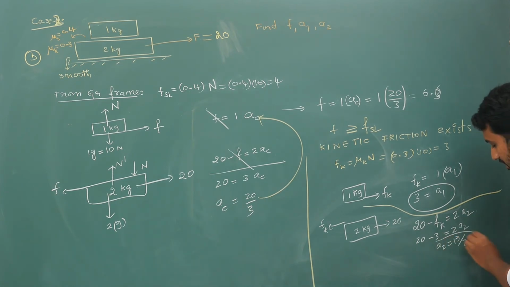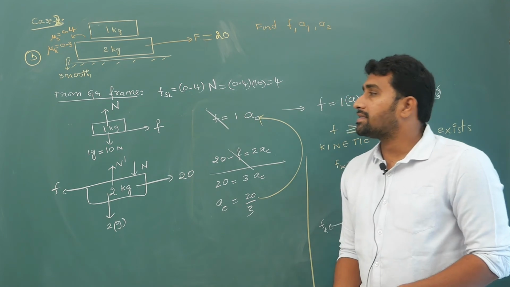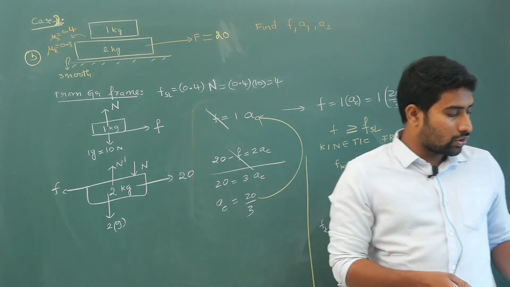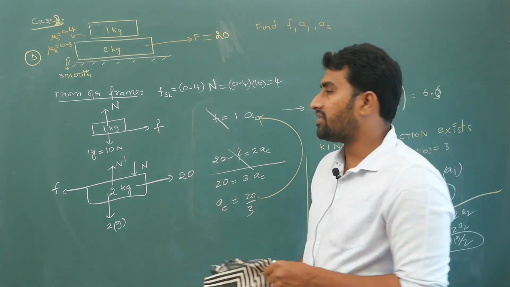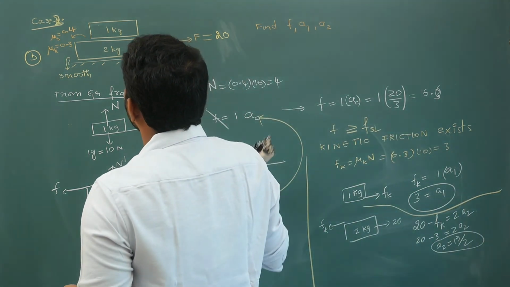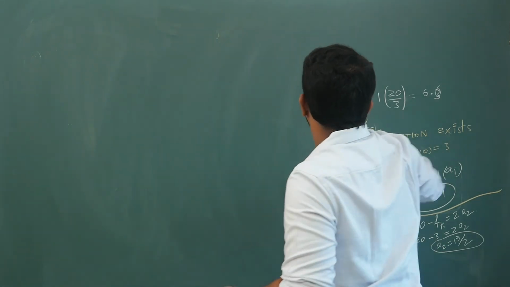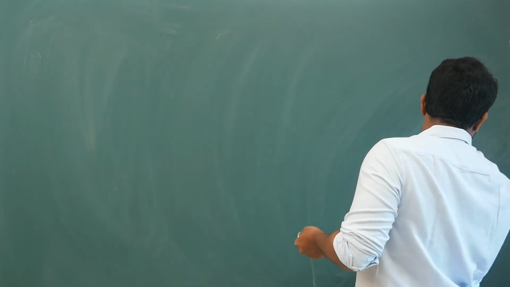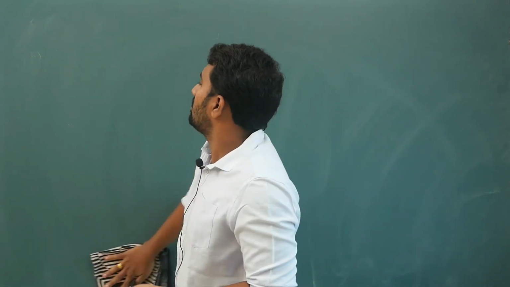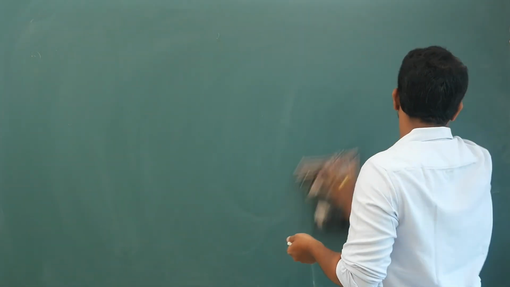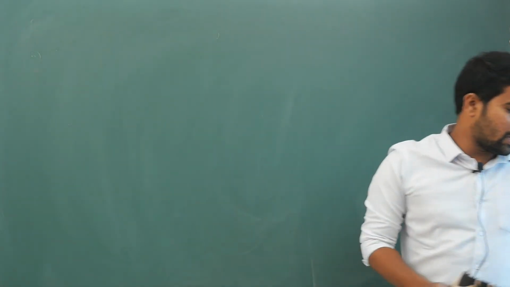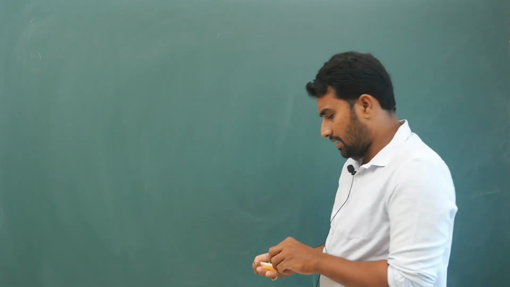So we got the acceleration of the first one, the second one, the kinetic friction. Everything is given. So like this you are supposed to calculate all the values. Right. Next, now let us go to the third case. I will give you different examples. Case 2 is done, no? Now case 3. No, it is not a case 3, just simply a question. For understanding's sake, I just need to know whether you have followed this or not.